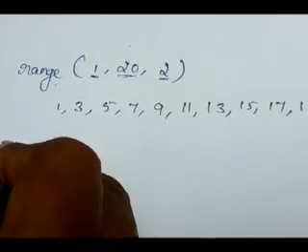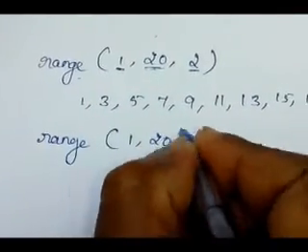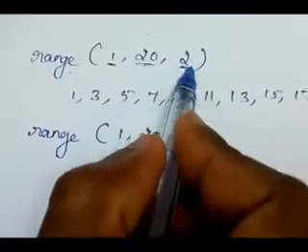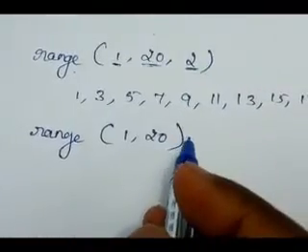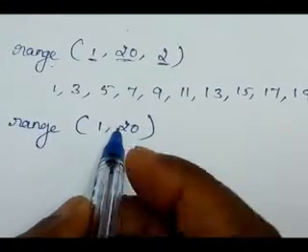Then see here one more example. Range here 1 comma 20. Here this third one is optional. If you don't need it, we needn't give it. If you are not giving it, what is the meaning of this?